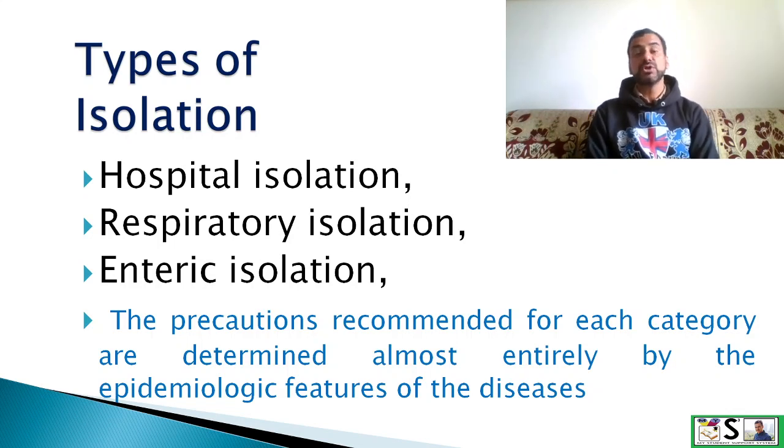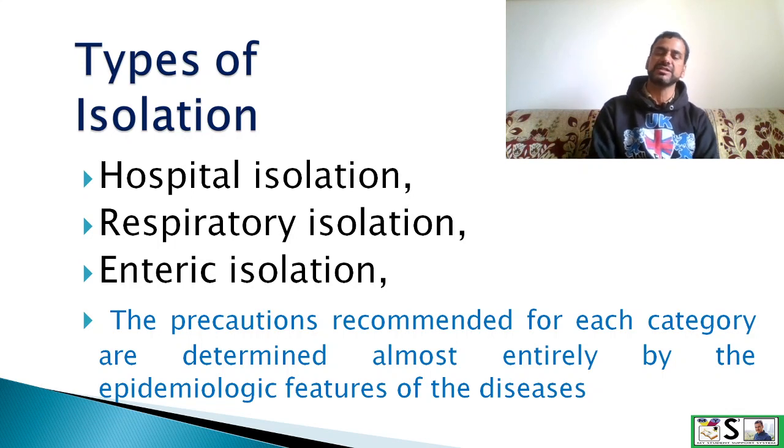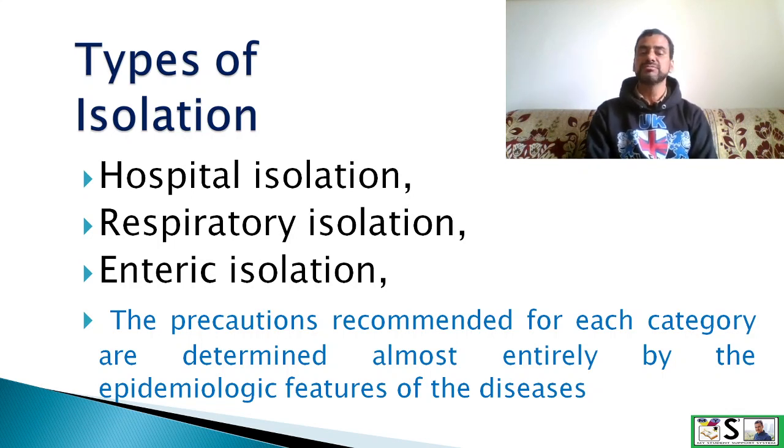The precautions recommended for each category of isolation are determined almost entirely by the epidemiological features of the disease.